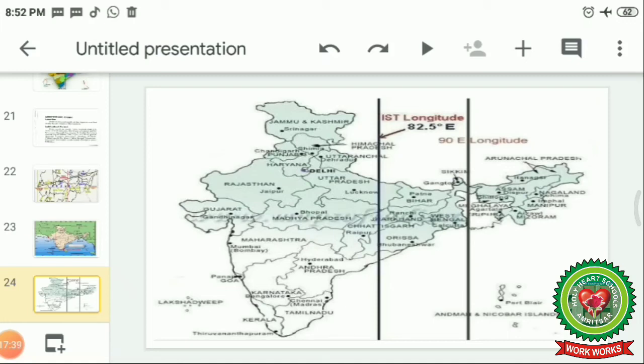This longitude passes through the states of Uttar Pradesh, Madhya Pradesh, Chhattisgarh, Odisha, and Andhra Pradesh. And this line is very important because according to this line, all the watches or the time is set, and we all in India follow the time according to the Indian Standard Time meridian.